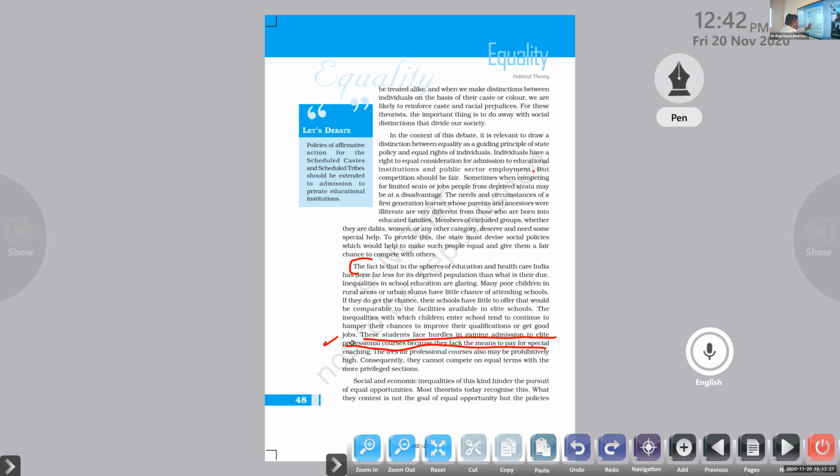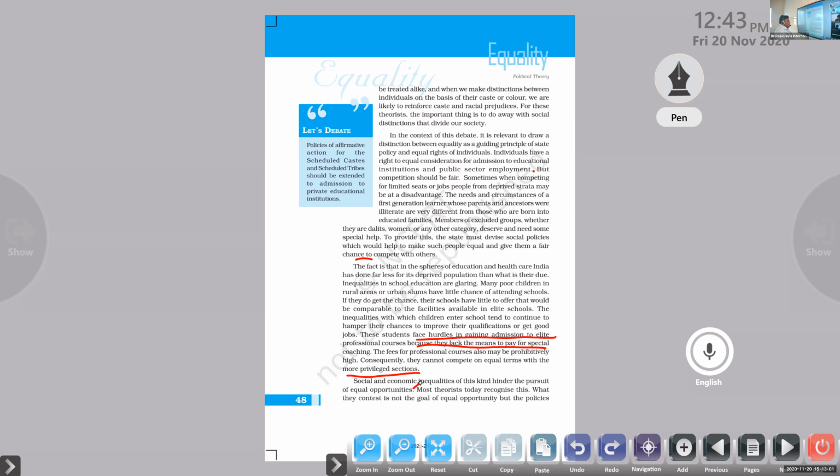The fees for professional courses may also be prohibitively high. Consequently, they cannot compete on equal terms with the more privileged sections. So the people coming from these poor sections are unable to compete with students from richer families. Social and economic inequalities of this kind hinder the pursuit of equal opportunities. Most theorists today recognize this.